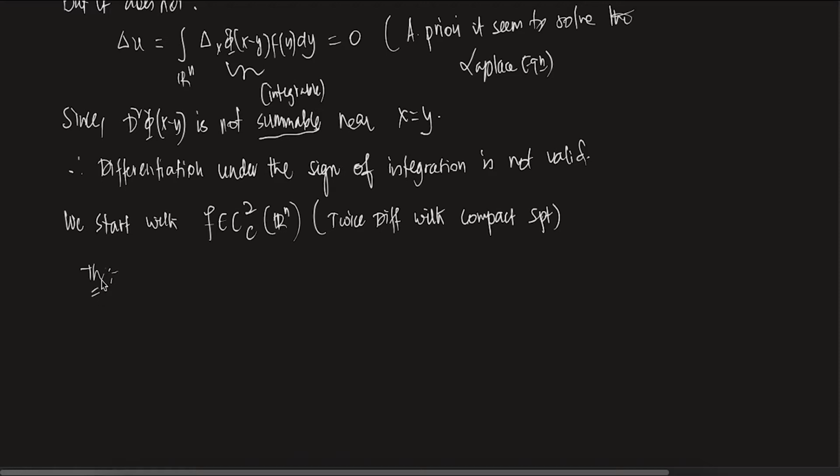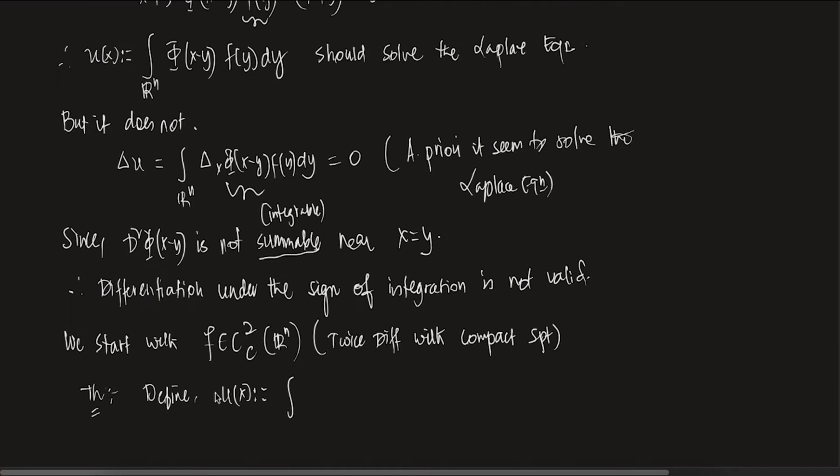So the theorem says: define u of x as the integral over Rn of phi of x minus y times f of y dy.